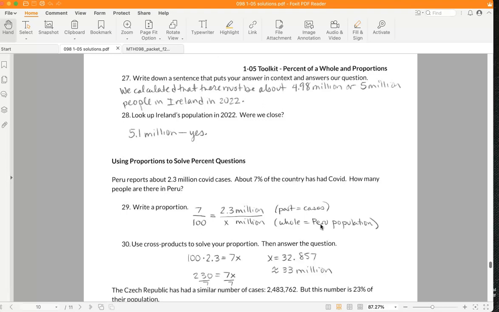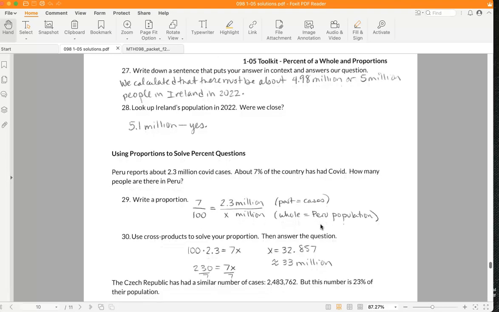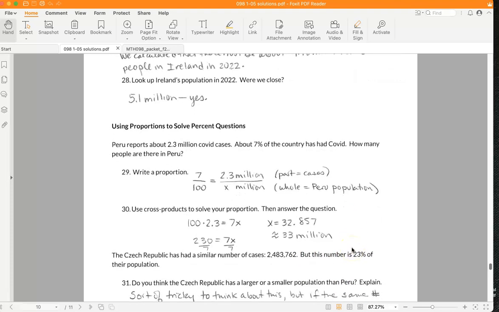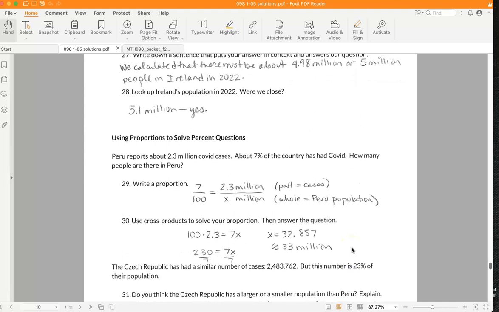And you're going to repeat this process one more time for the Czech Republic. So Czech Republic had a similar number of COVID cases as Peru, but it's a really high percentage of their population. Do you think the Czech Republic has a larger or smaller population than Peru?